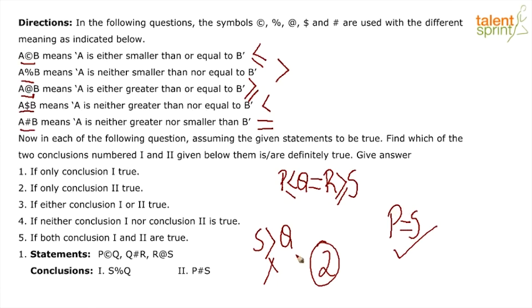Let's look at the second. P hashtag S means that P is equal to S. If you look from here, we know that P is less than equal to Q includes the possibility of P being equal to Q. Q is equal to R. R is greater than equal to S, which again includes the possibility of equal to. Therefore, conclusion 2 holds.